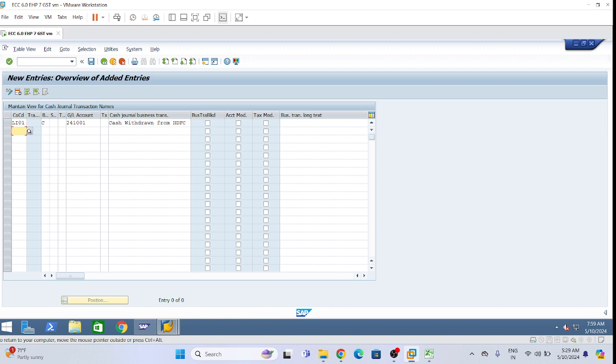Next one, same LI01, C, receipt from the bank account, 241011, cash withdrawn from IDBI Bank. Here write down HDFC, IDBI.